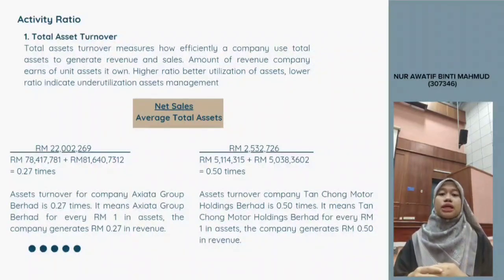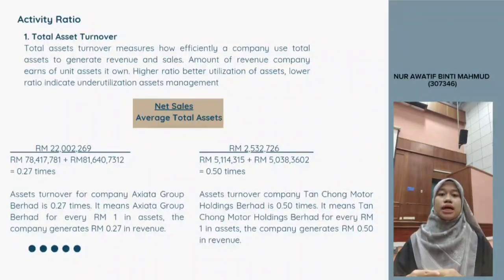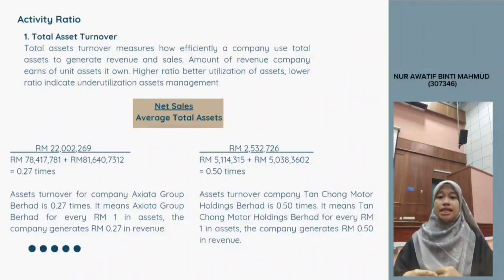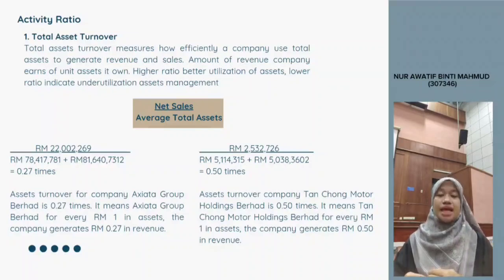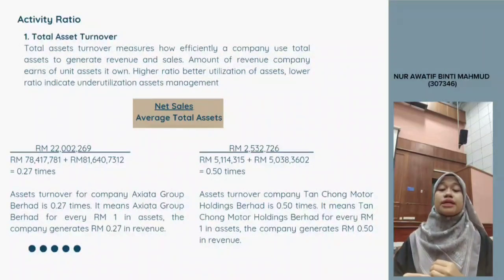The formula is net sales divided by average total asset, and asset turnover for company Axiata Group Berhad is 0.27 times. It means Axiata Group Berhad for every RM1 in asset, the company generate RM0.27 in revenue. Next, asset turnover company Tang Chong Motor Holding Berhad is 0.50 times. It means Tang Chong Motor Holding Berhad for every RM1 in asset, the company generate RM0.50 in revenue.